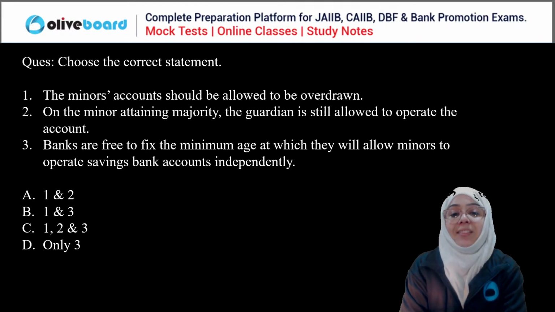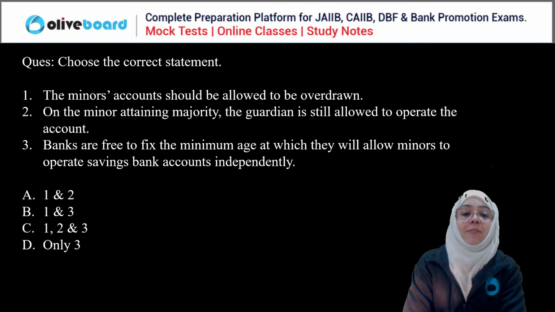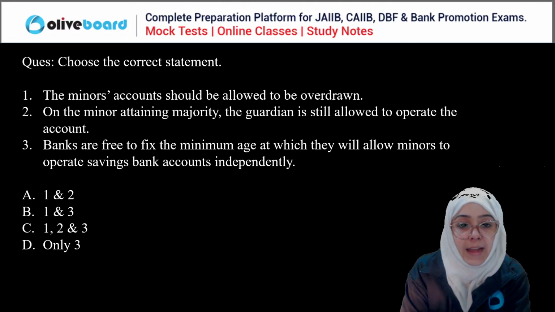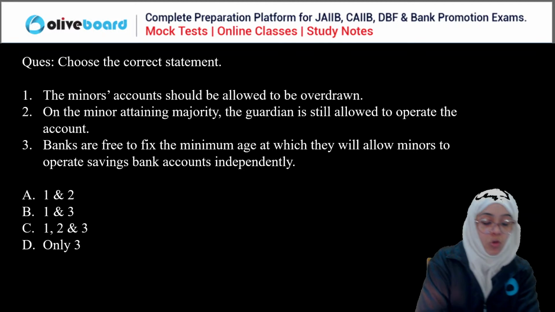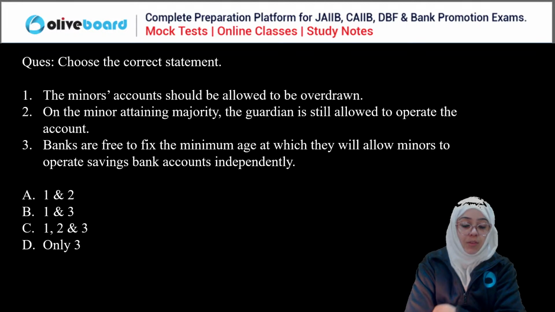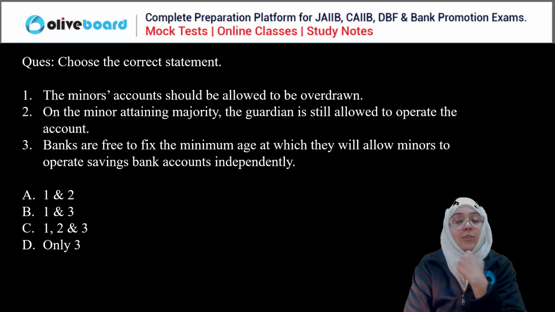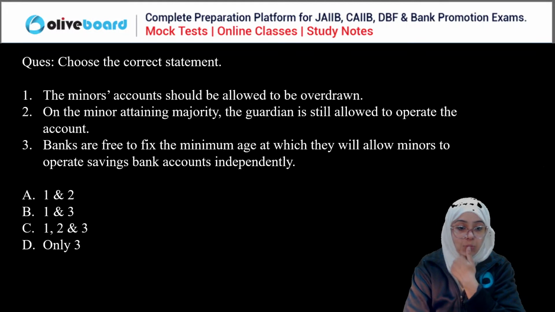Third, banks are free to fix the minimum age at which they allow the minor to operate the saving bank account independently. You have to choose the correct statement here. Ruchi is saying D, Krishna is saying D, Gopal is also saying D, and everyone else, please answer this question correctly.